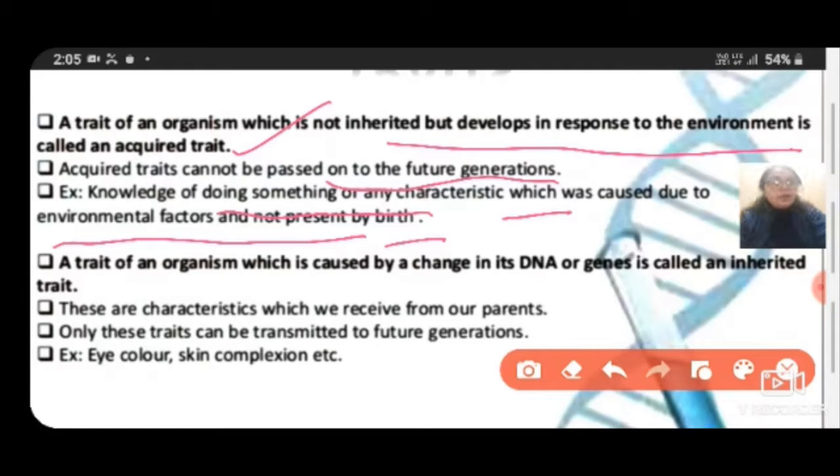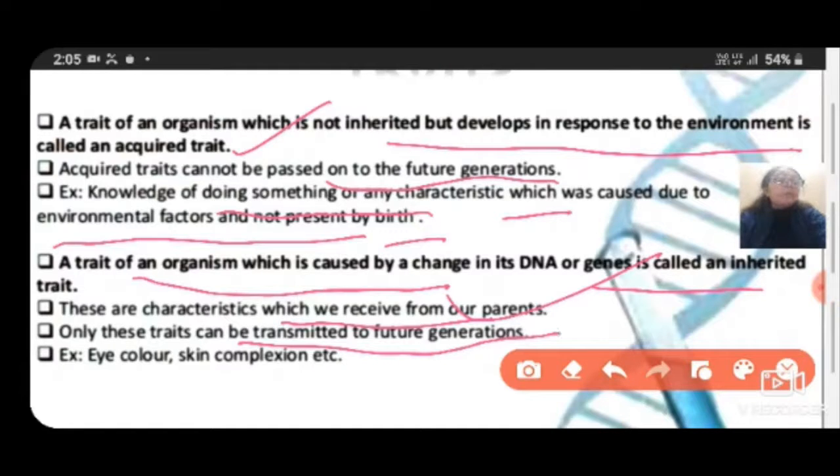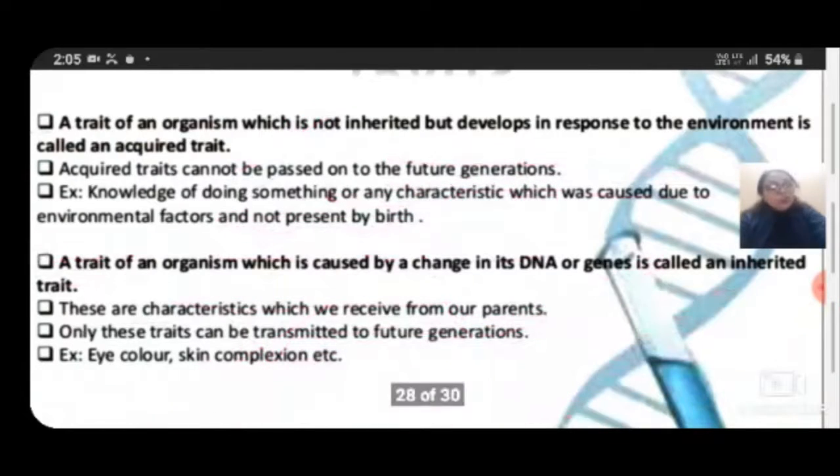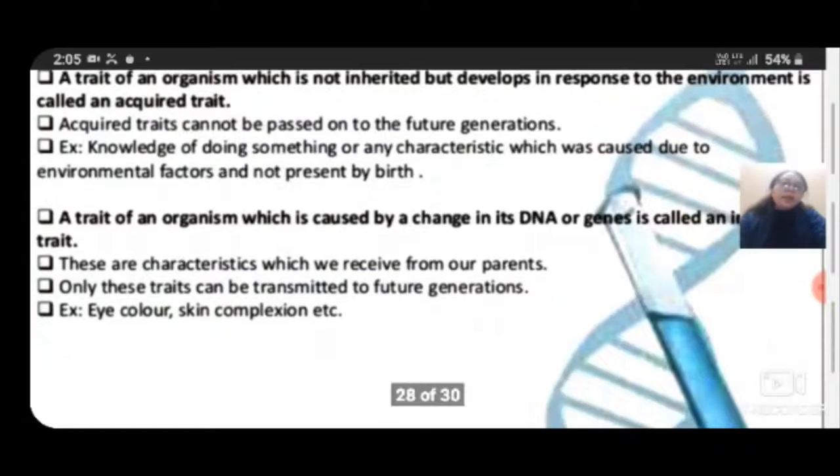Just apply this to yourself in your life skills. Now, a trait of an organism caused by a change in its DNA or gene is called an inherited trait. These are characteristics received from parents. Only these traits can be transmitted to future generations, like eye color, skin complexion, etc. So all these are inherited traits.